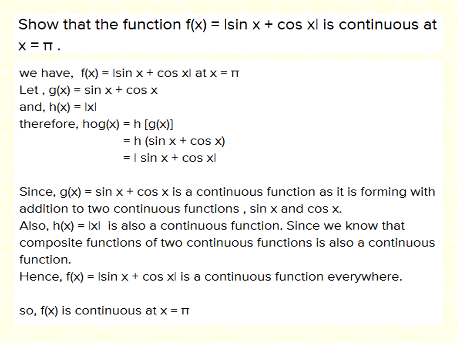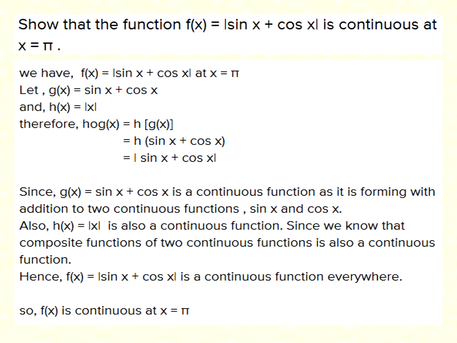So as g(x) is equal to sin x plus cos x, substitute here, so h of sin x plus cos x, and we can write it as modulus of sin x plus cos x. Since g(x) equal to sin x plus cos x is a continuous function, as it is formed with addition of two continuous functions, one is sine function, another is cosine function.